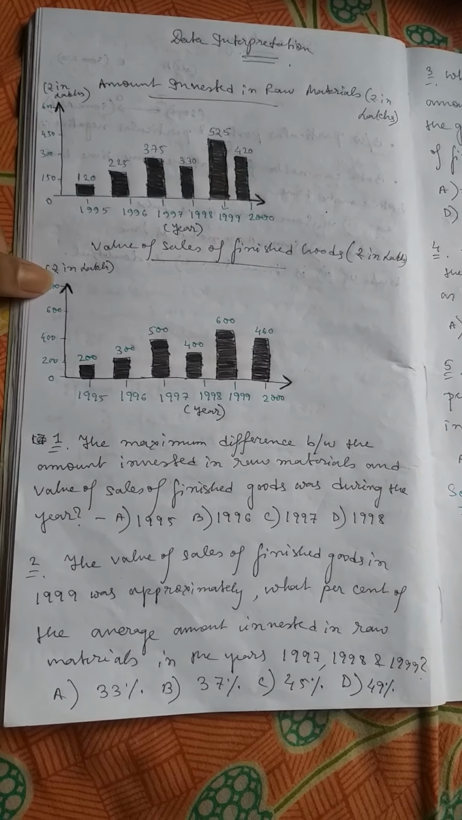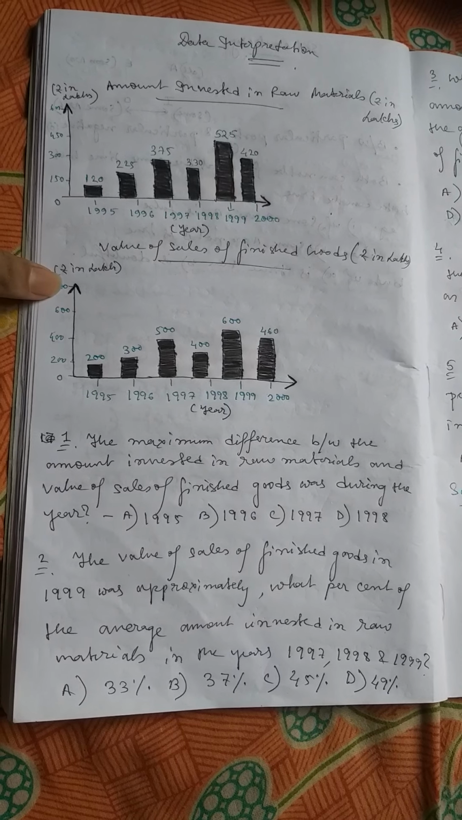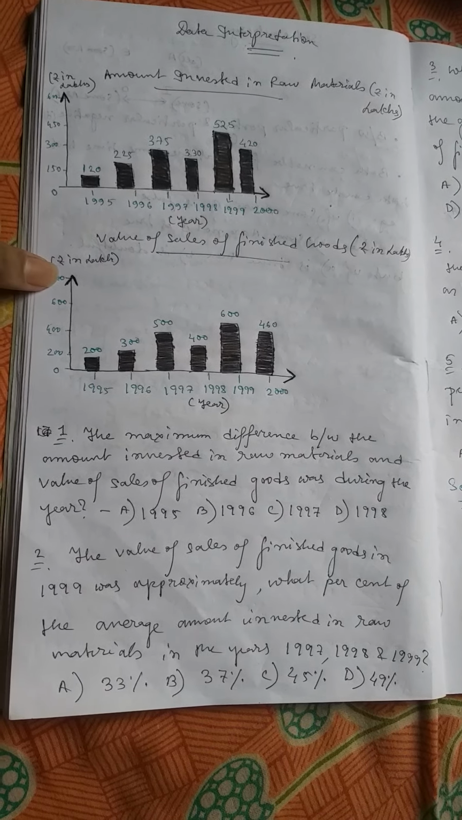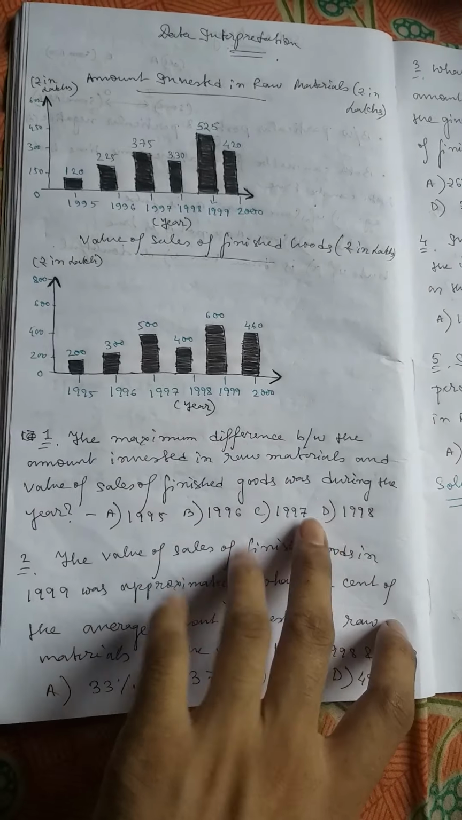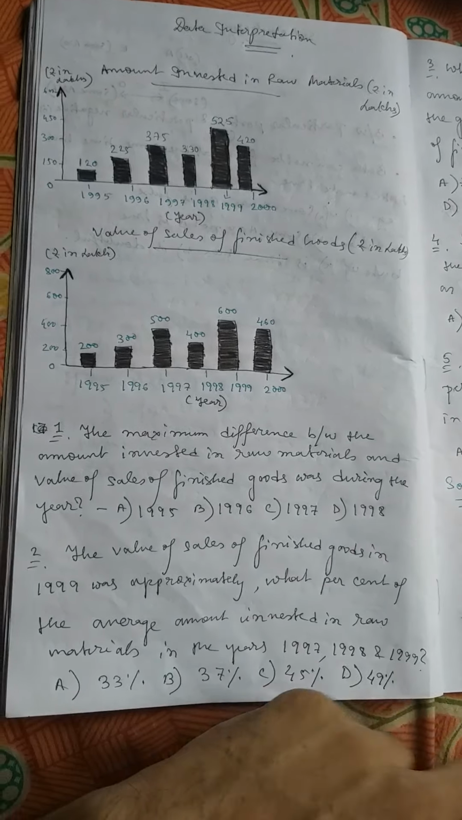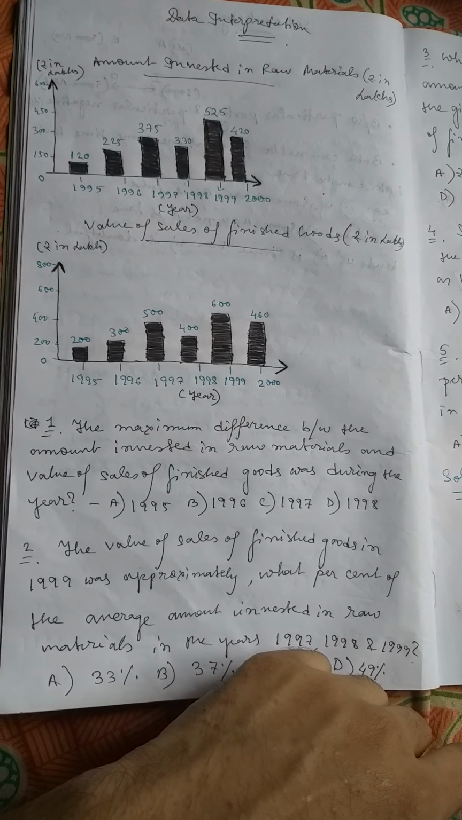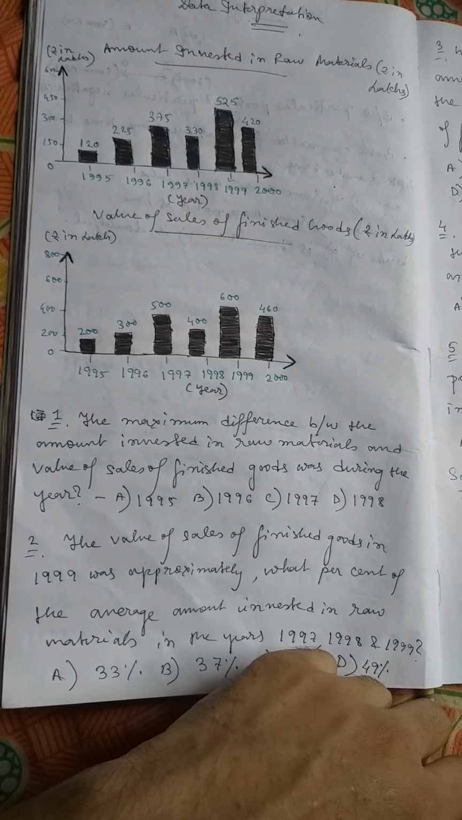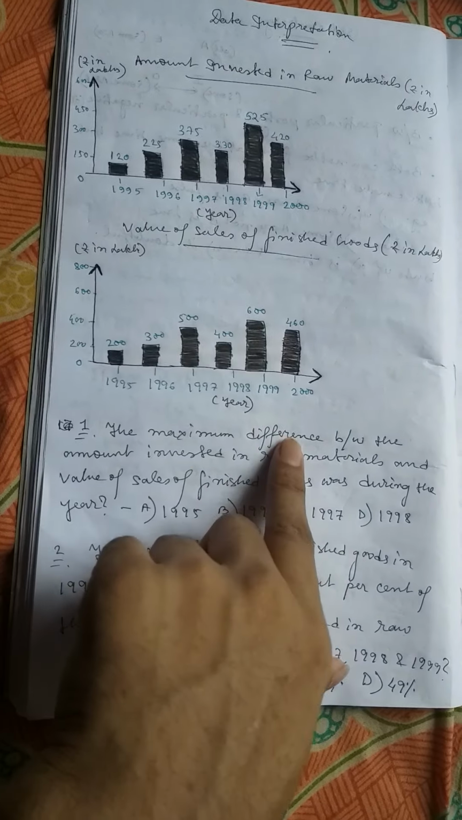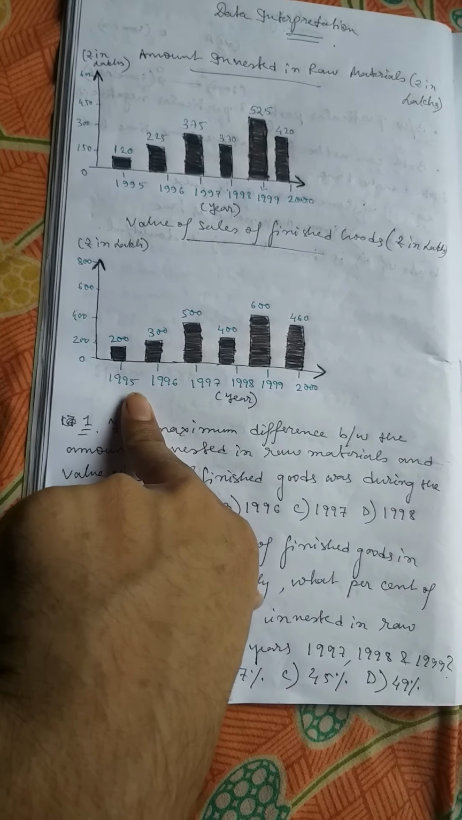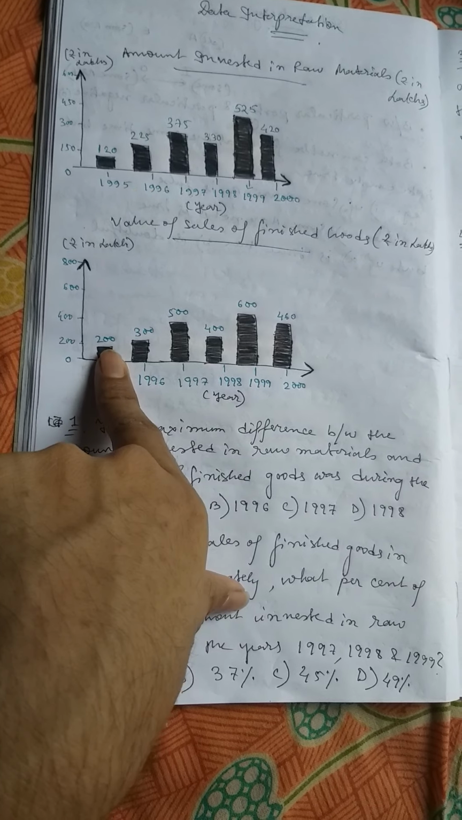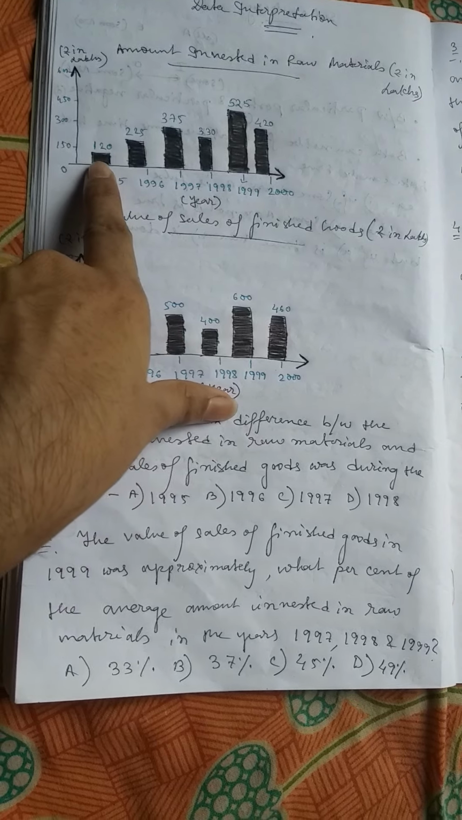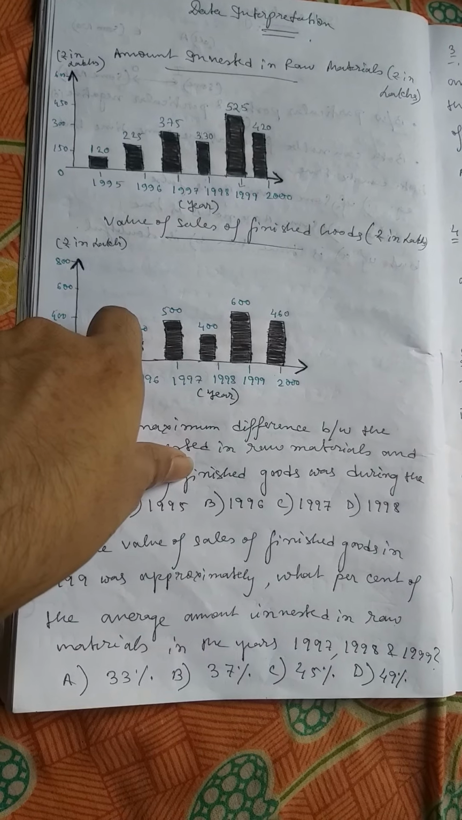First question: the maximum difference between the amount invested in raw material and value of sale of finished goods was during the year 1995, 1996, 1997, 1998. The maximum difference between the amount invested in raw material and value of sales of finished goods during the year. Maximum difference. So if we look at the bar chart, in 1995 value of sale of finished goods is 200 lakh, whereas in 1995 amount invested in raw material is 120. So difference is 80 lakh.